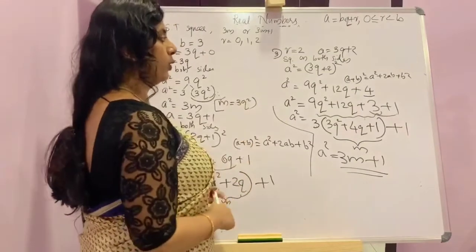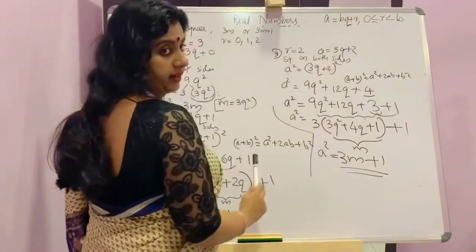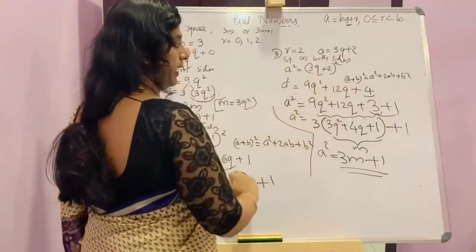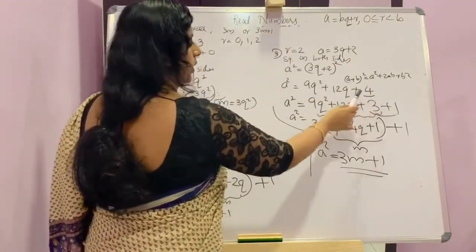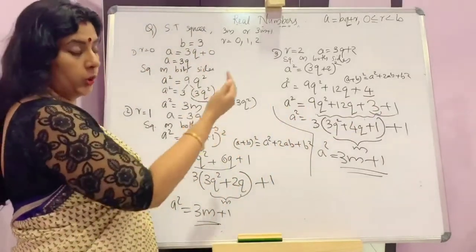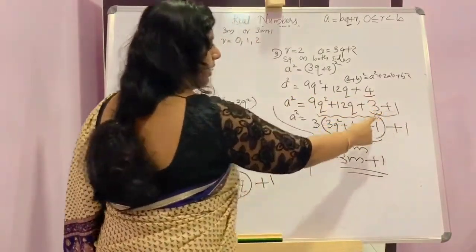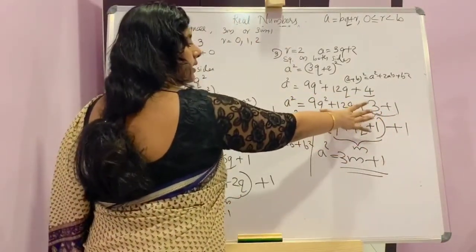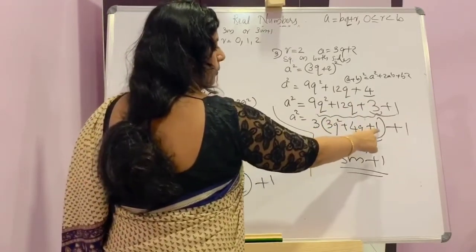Now third one was r is equal to 2, a is equal to 3q plus 2. Again squaring on both sides, a square is equal to 3q plus 2 whole square. That is a plus b whole square again. Then a square plus 2ab plus b square. Here we need a multiple of 3 to take 3 outside. So we are splitting this 4 to 3 plus 1. Then from first 3 terms we can take 3 outside. 3q square plus 4q plus 1.